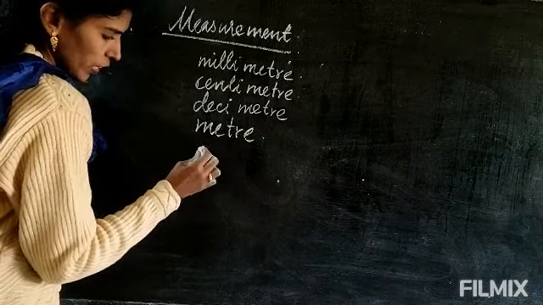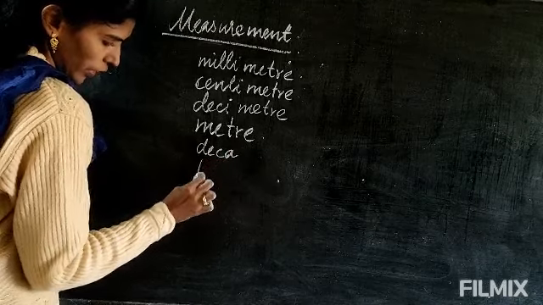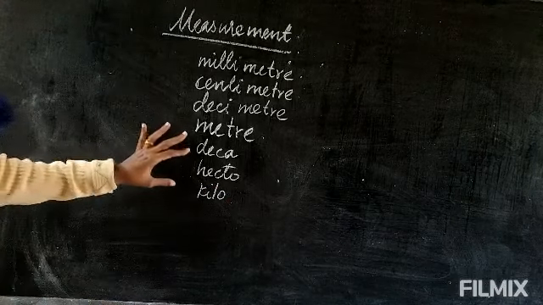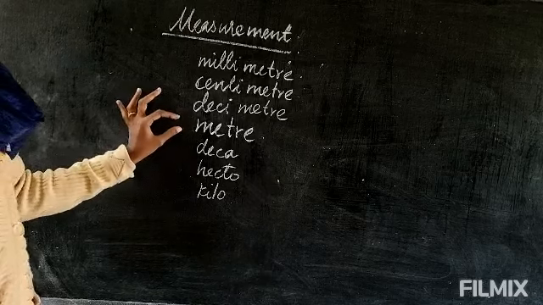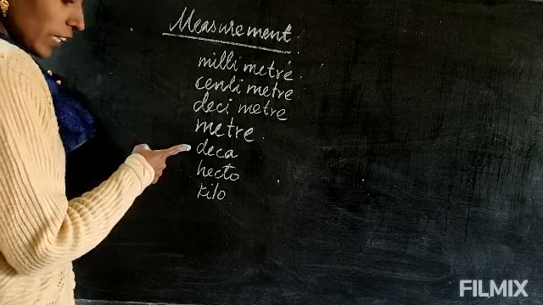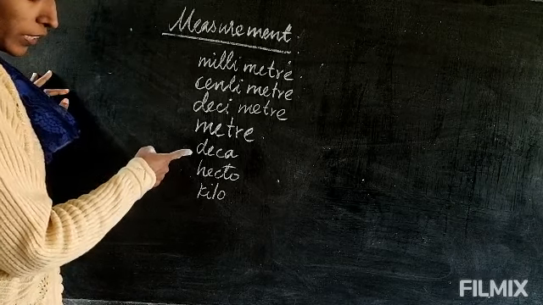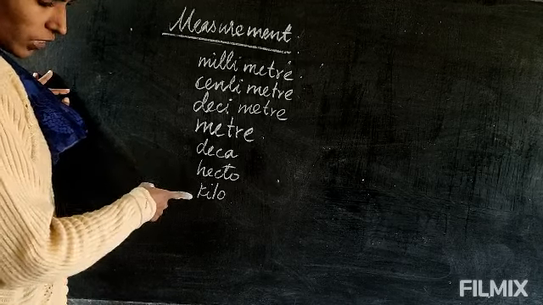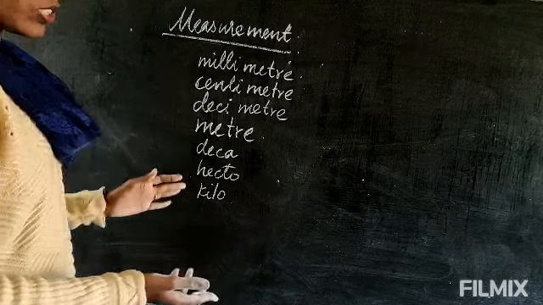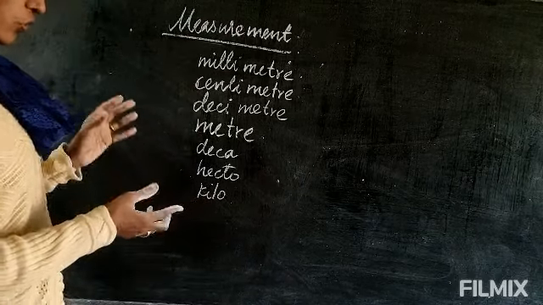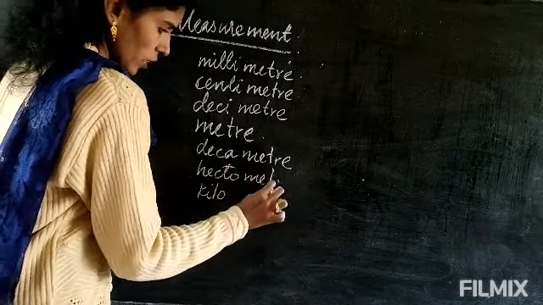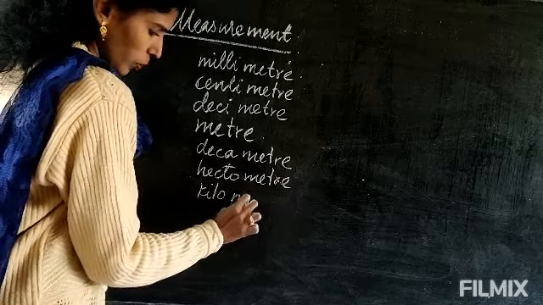Now the higher units we will see. The higher units are deca, hecto and kilo. I will be asking what the lower units are, what the higher units are, and what the standard unit is. Deca is bigger than meter, hecto is bigger than deca, and kilo is bigger than hecto. Kilo is the biggest unit, milli is the smallest unit. So these will be decameter, hectometer and kilometer.